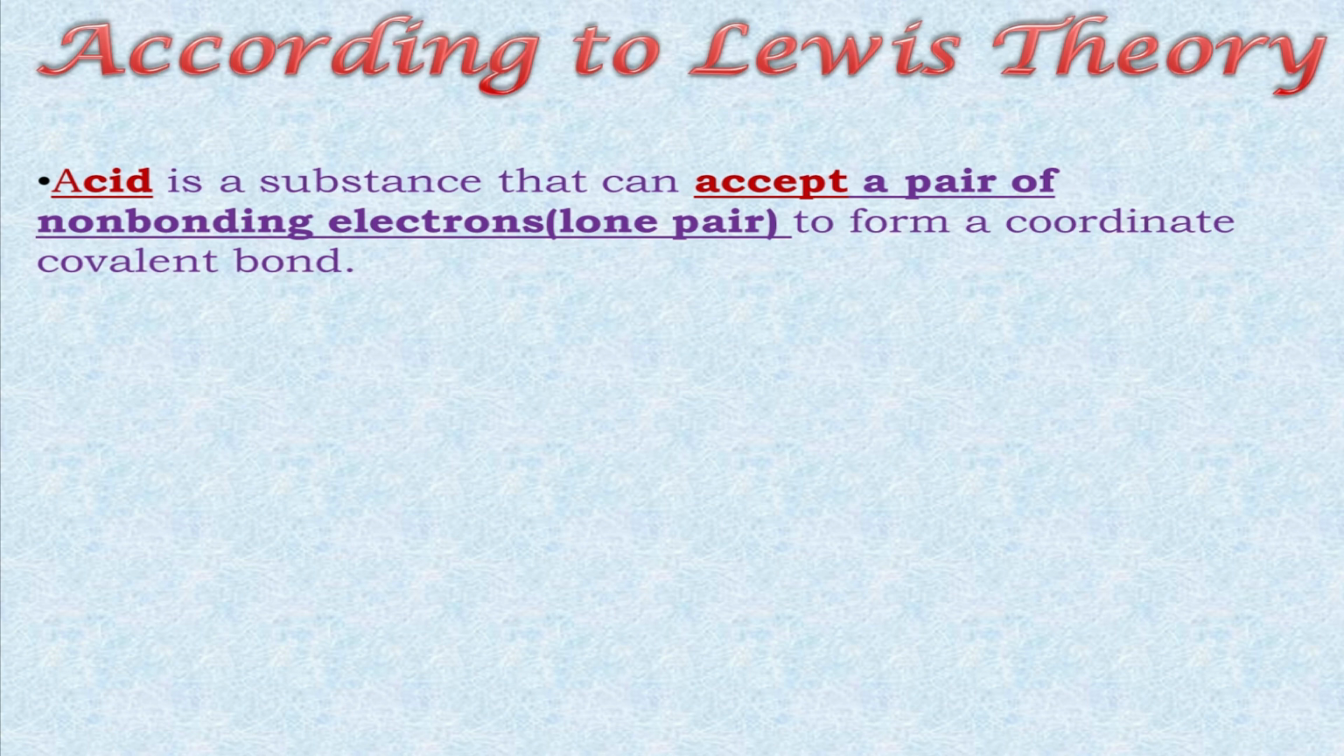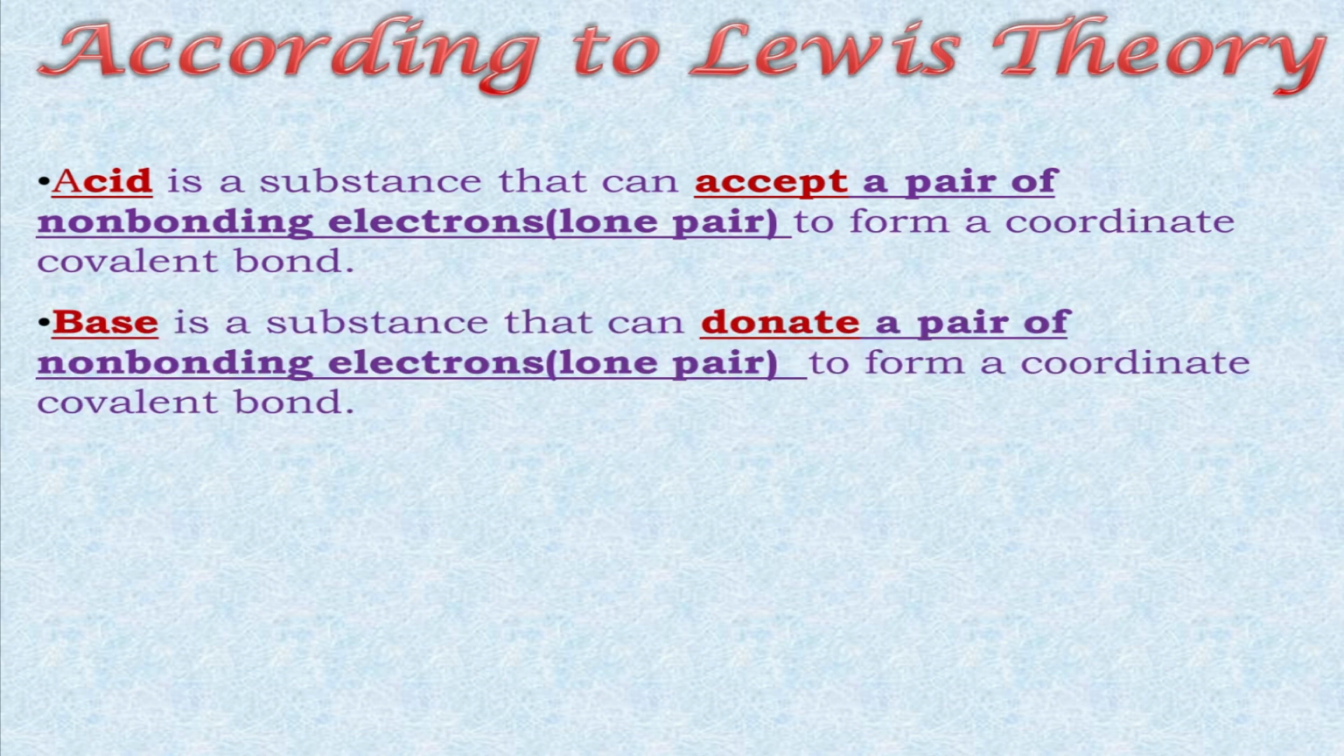So let's study this concept now. According to Lewis theory, acid is a substance that can accept a pair of non-bonding electrons, that is also called lone pair of electrons, to form a coordinate covalent bond. You must have studied this concept in coordinate covalent bond. And base is a substance that can donate a pair of non-bonding electrons or lone pair of electrons to form a coordinate covalent bond.